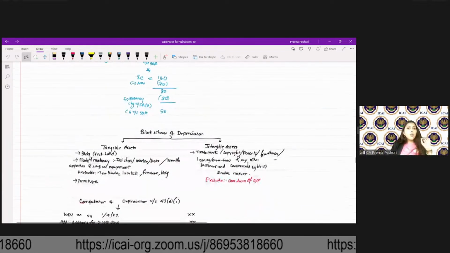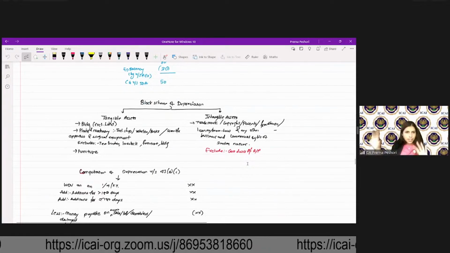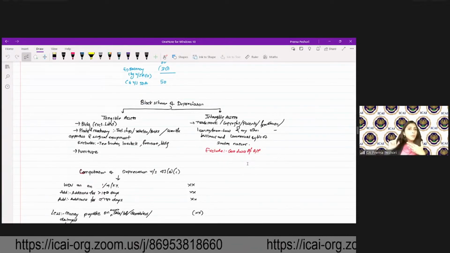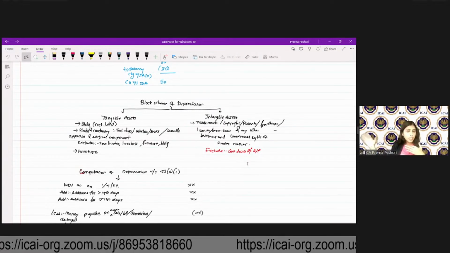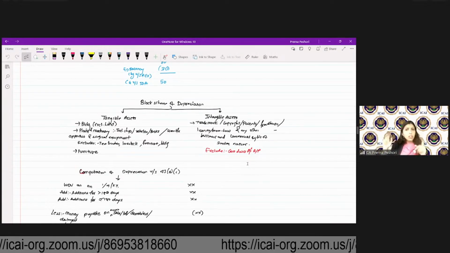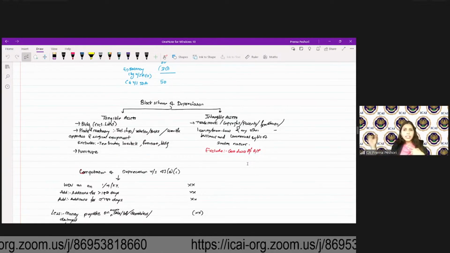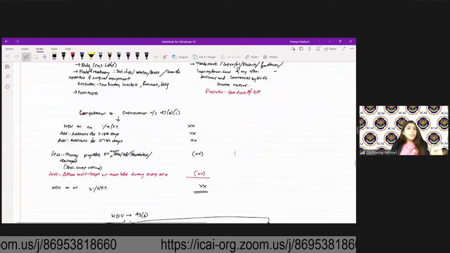Then coming to the block of assets scheme of depreciation, you have the depreciation allowable on tangible and intangible assets. Tangible assets are building, plant and machinery, which includes ship, vehicle, books, scientific apparatus. Exclude trees, bushes, livestock. Furniture, building, you have depreciation of furniture. Intangible assets, you have trademark, copyright, patents, and any other business or commercial rights. Goodwill is excluded.